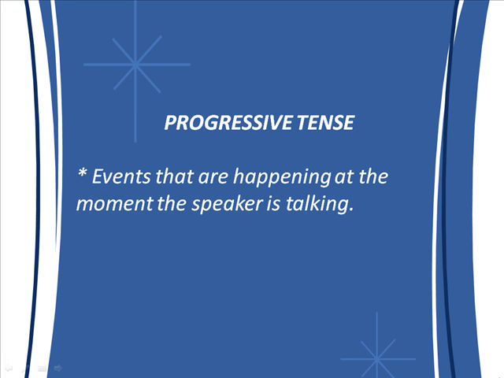Now we are going to see progressive tenses. The progressive tense is characteristic because it describes events that are happening at the moment the speaker is talking.